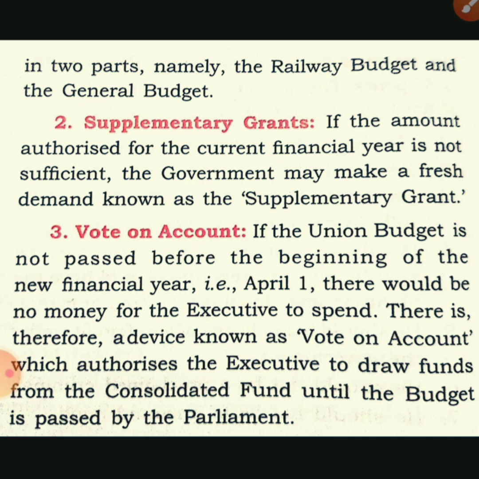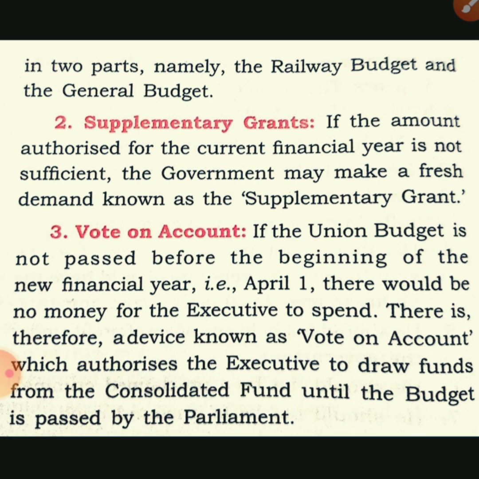I have told you about the budget, and if the resources provided in the budget are not sufficient for the financial year, then the government can go for some fresh demands, and that is known as supplementary grants. So the government can ask, or parliament can ask, for some more grants for the government, that is known as